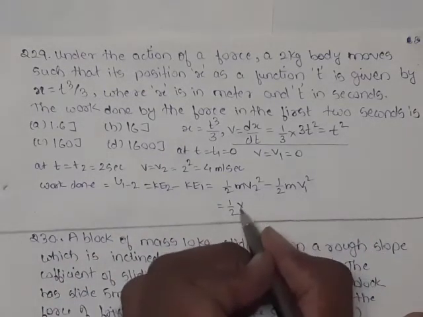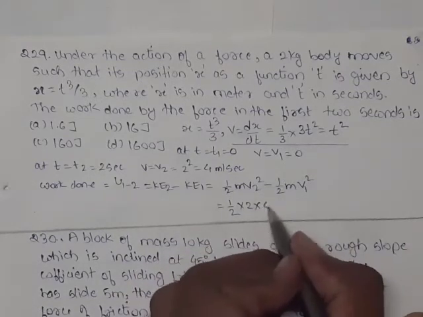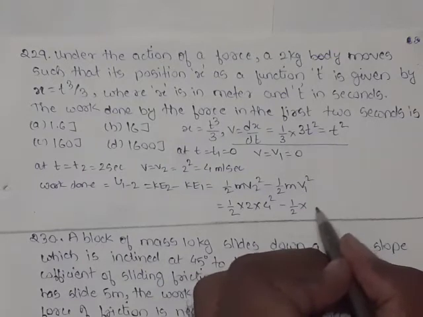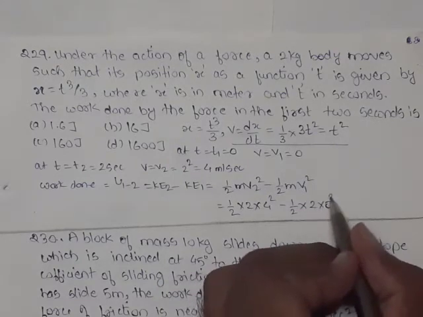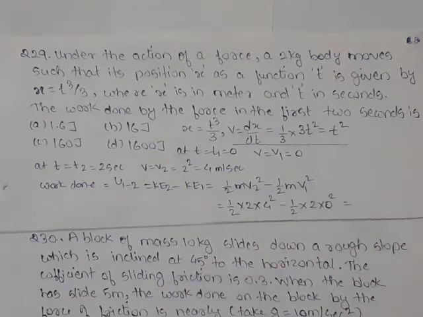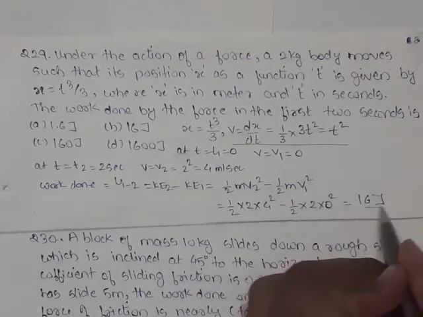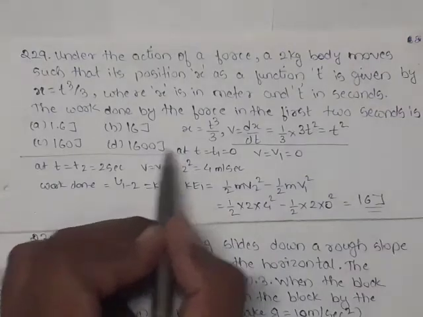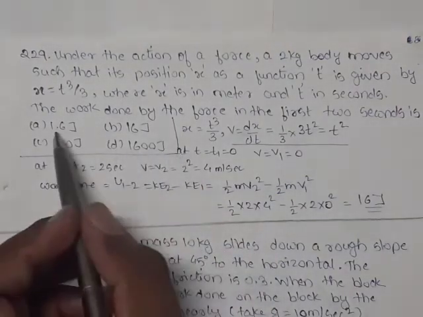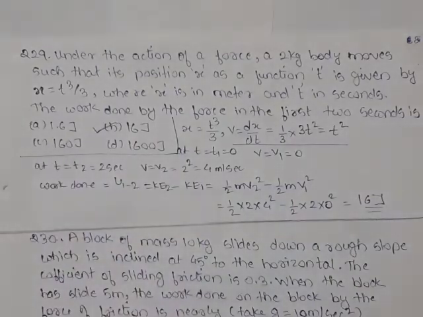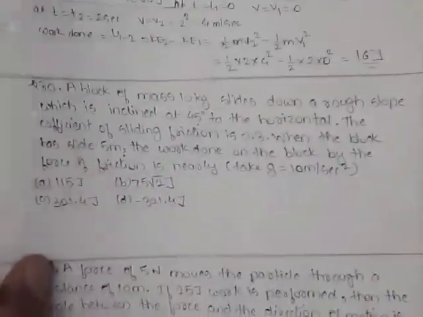Mass is 2. And v2 is 4, so 1/2 into 2 into 4 square, minus 1/2 into 2 into v1 square, where v1 is 0. So finally the answer comes to be 16 joules. If we see the four options, 1.6, 16, 160, 1600, option B is correct. It is 16 joules.